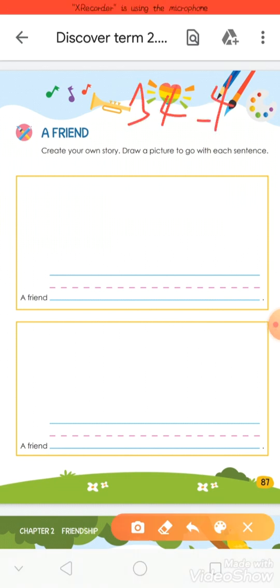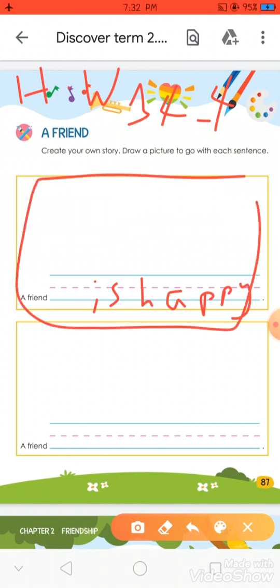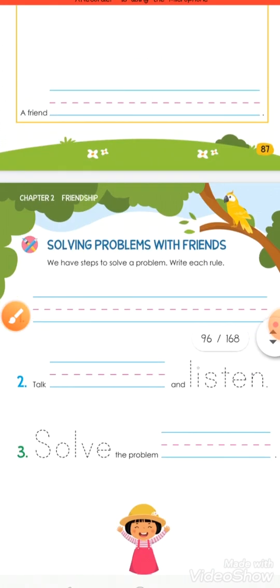The same thing. Here, I will draw my friend twice. Number 1, a friend is happy. Okay, now you will draw here your friend when he is happy. Number 2, a friend is sad. Now you will draw your friend when he is happy and when he is sad. Now turn your page.